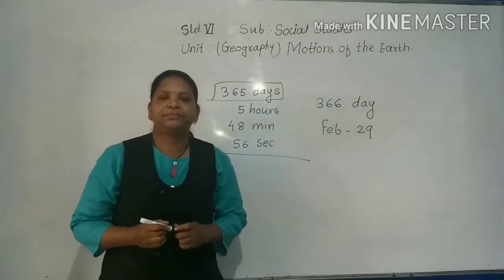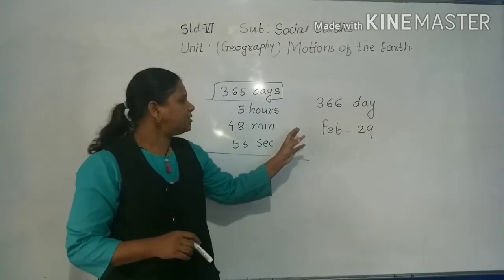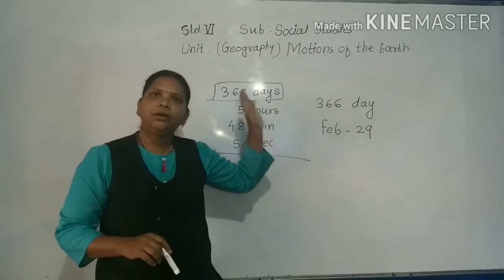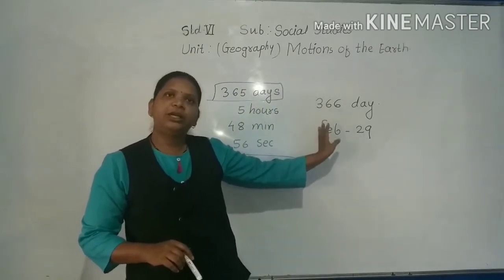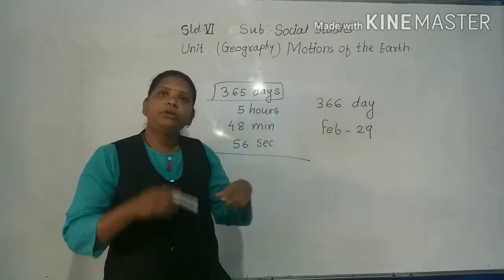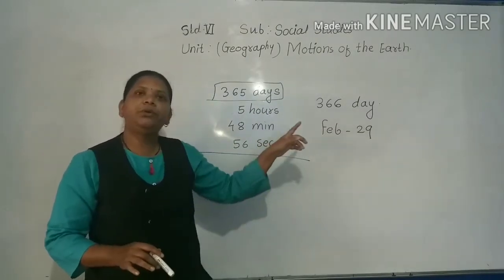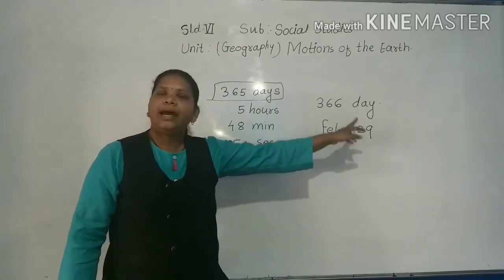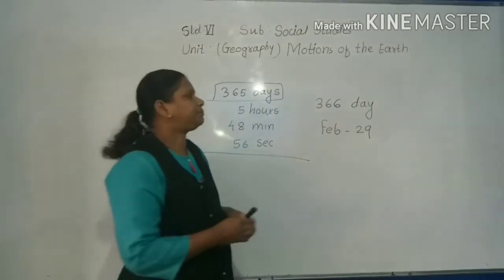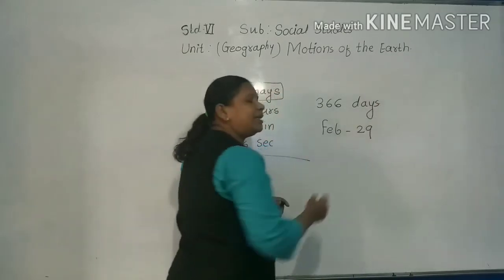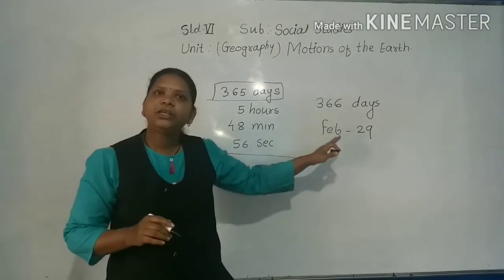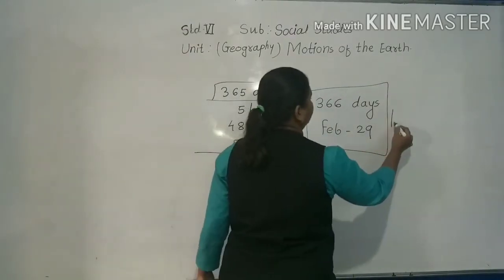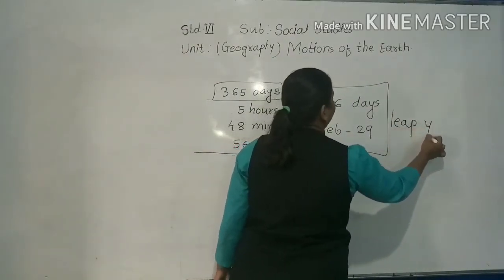So this day is added in the month of February of that particular year. Therefore, every fourth year February has 29 days, and this year has 366 days, and such a year is called a leap year.